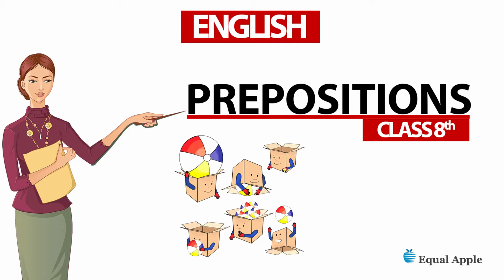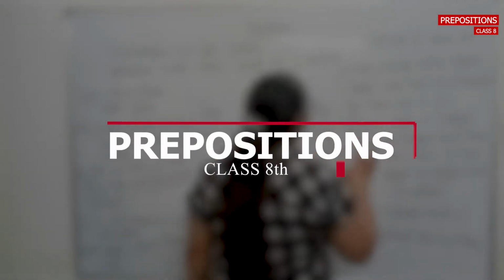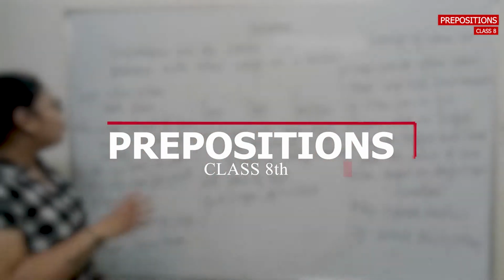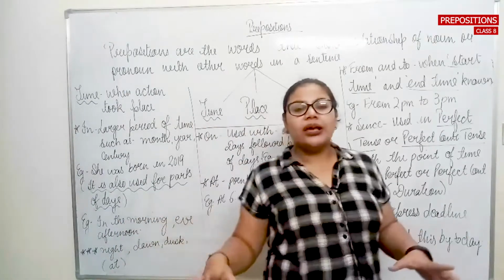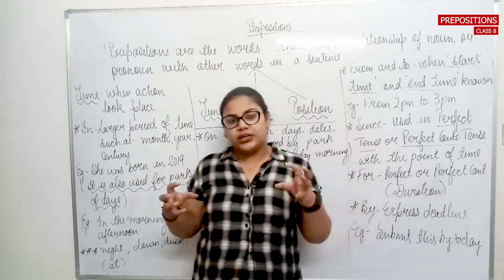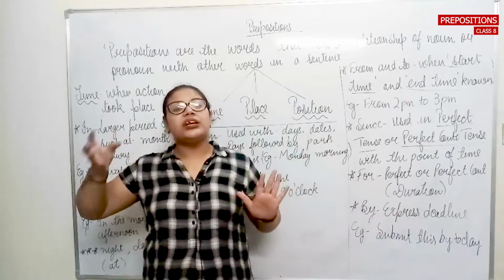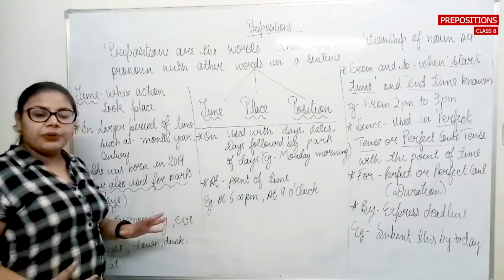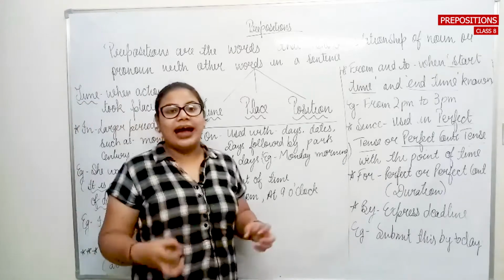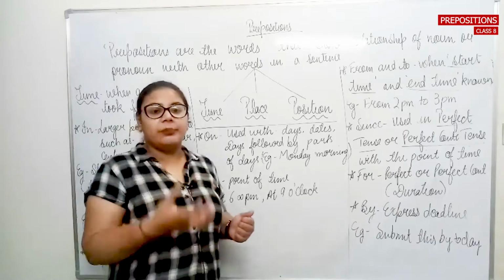And next we are going to start with the prepositions. Prepositions are the words that show relationship of noun or pronoun with other words in the sentence. Whenever we are talking about the word जो connection करता है, जो connect करता है noun या pronoun को दूसरे word से, कि वो चीज कब हुई, कौन सी जगह पे हुई और किस पोजीशन में हुई, that thing, that words are known as preposition grammatically.